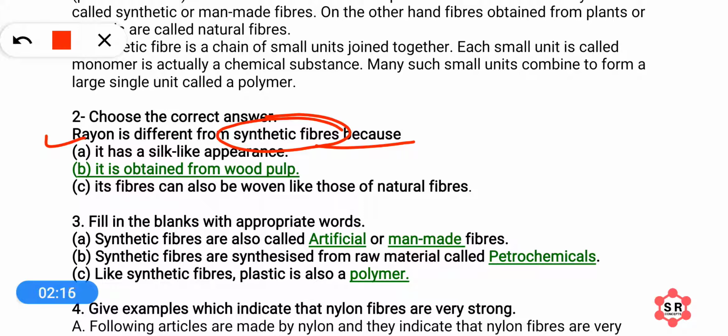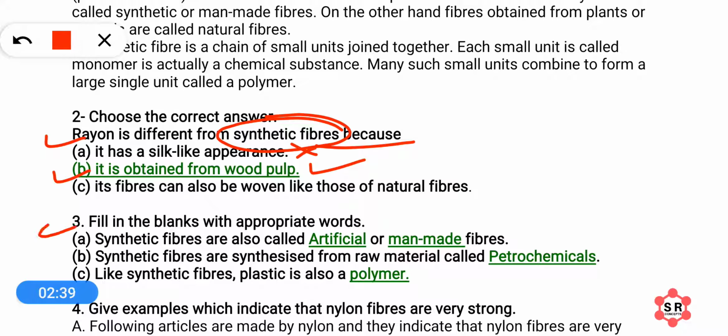In this way, rayon is different from synthetic fibers. So, we can say that option B is correct. The first option, it has silk like appearance, is not the difference, but it is obtained from wood pulp. This is why it is different from synthetic fibers, because for synthetic fibers the raw material is of petroleum origin.